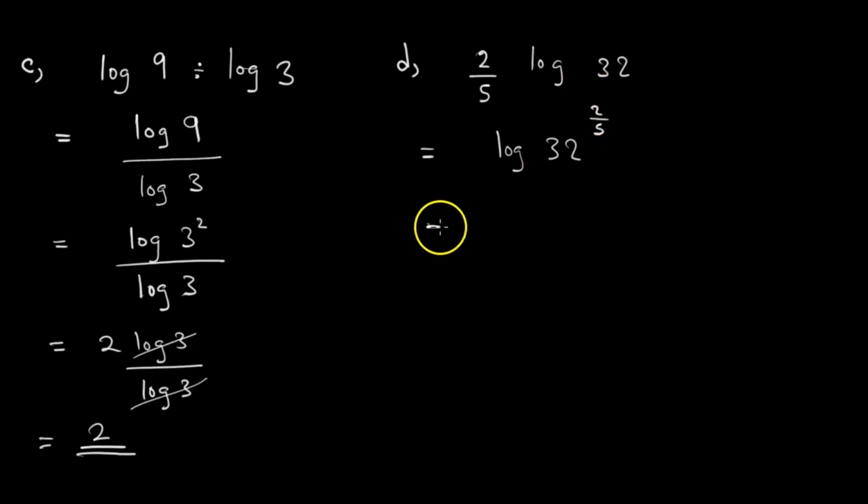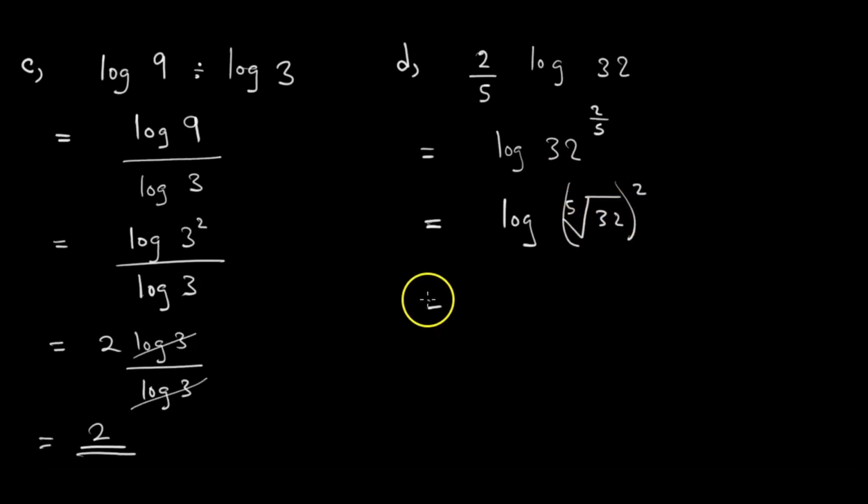And when you go back to the laws of indices, you learn that 32 to the power 2 over 5 is the same as the log of the fifth root of 32, everything squared. So this is equal to log of what?